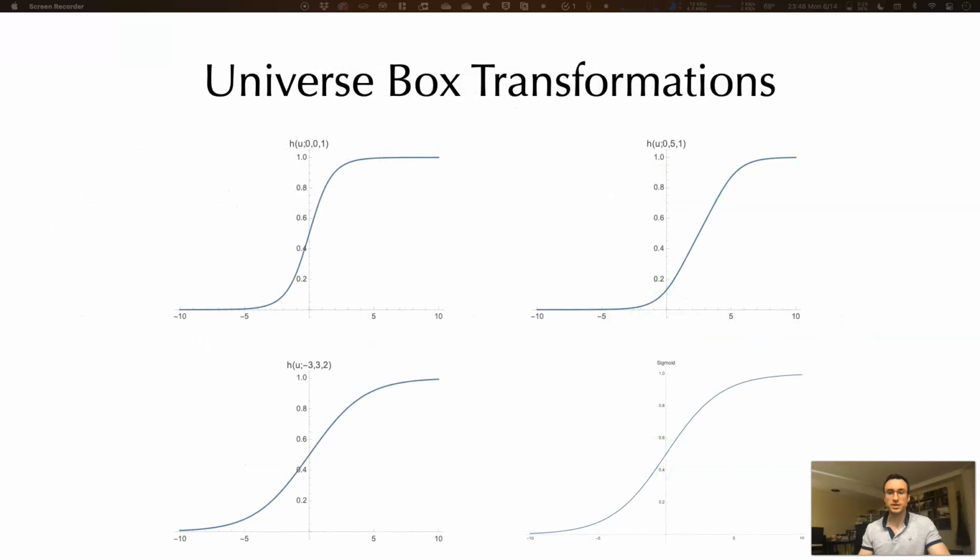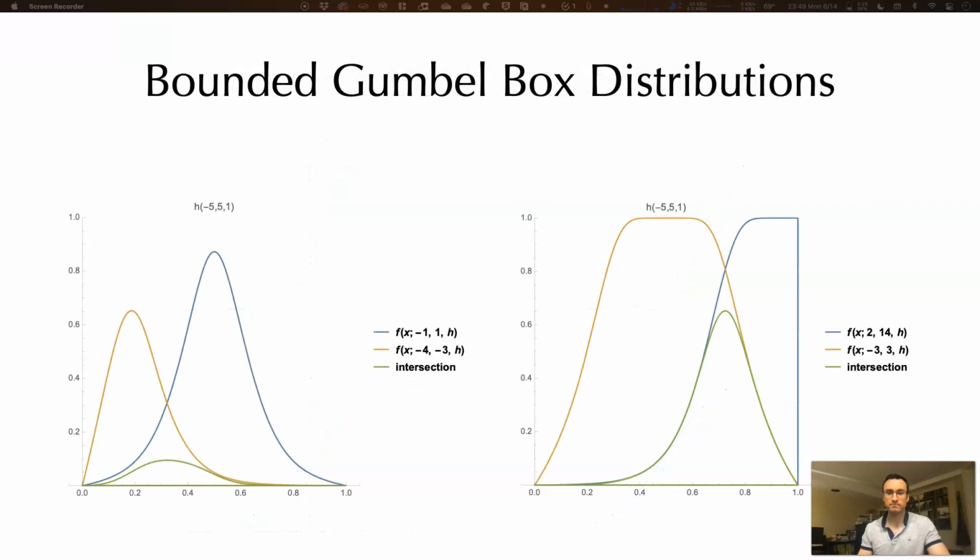Here we depict these transformations h for different choices of universe box, noting the similarity to the sigmoid function for certain choices of parameterizations. The characteristics of the bounded min-max stable distributions which result from applying this transformation will depend on the parameters chosen for this universe box. Transforming the Gumbel boxes using such a function h results in a novel set of distributions on [0, 1], which we call bounded Gumbel box distributions.